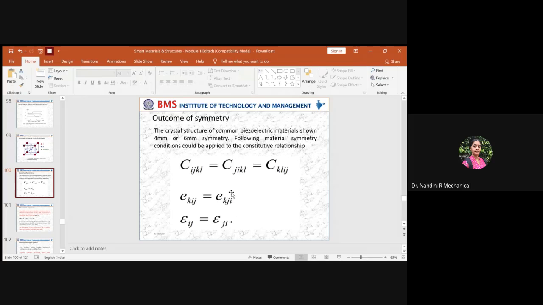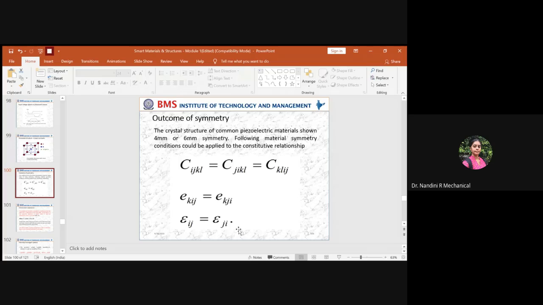One of the important natures of this symmetry is that if the crystal has symmetrical nature, then the value you get in IJKL, JIKL, or KLIJ will be the same. Even the electric field which has been applied, if you check in each of the planes, Kij, Kji, it will be the same. And also the relative permittivity value across the Ij plane will be equal to Ji,